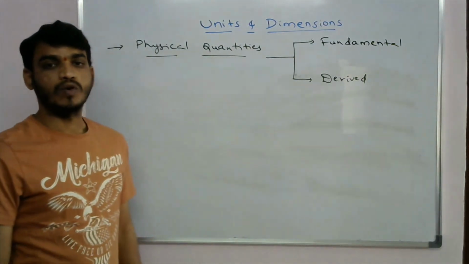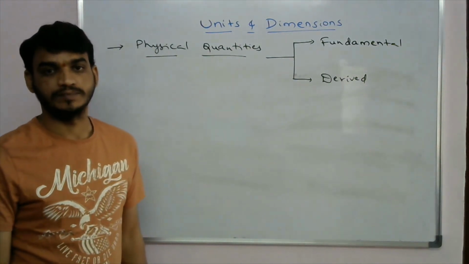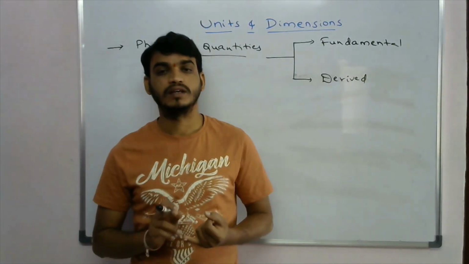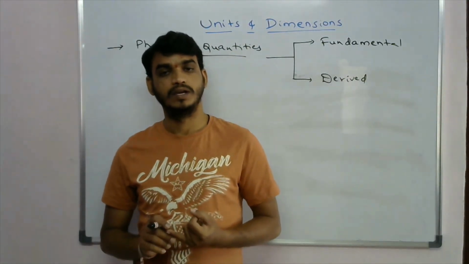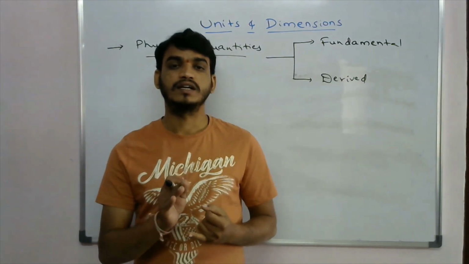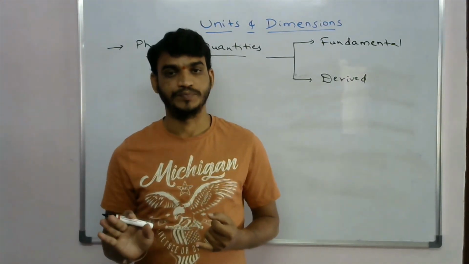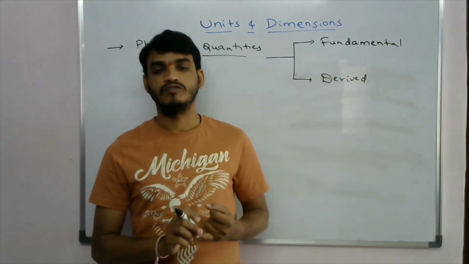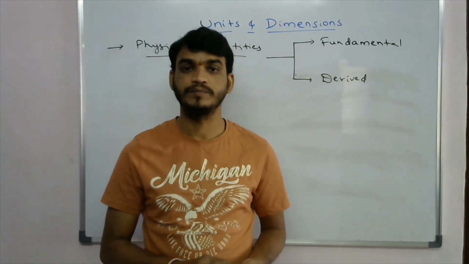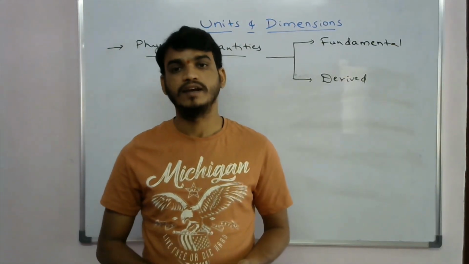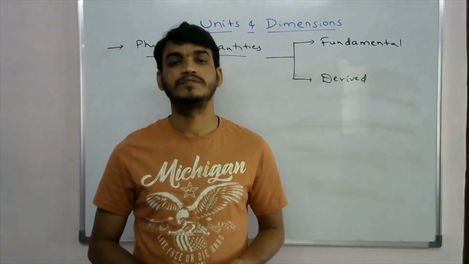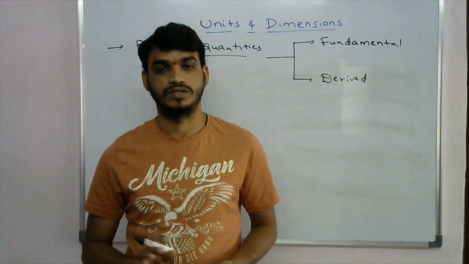But what are the fundamental quantities? Here we have seven fundamental quantities. These fundamental quantities are independent of each other. They are length, mass, time, electric current, amount of substance, luminous intensity, and thermodynamic temperature.